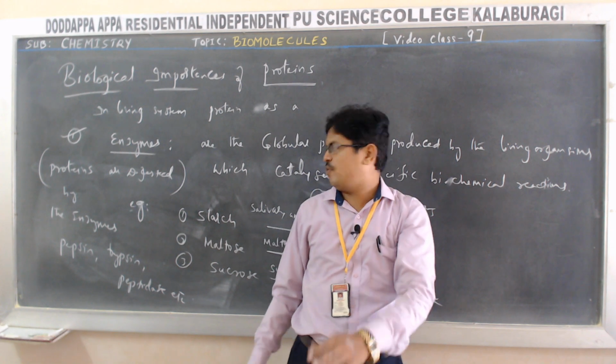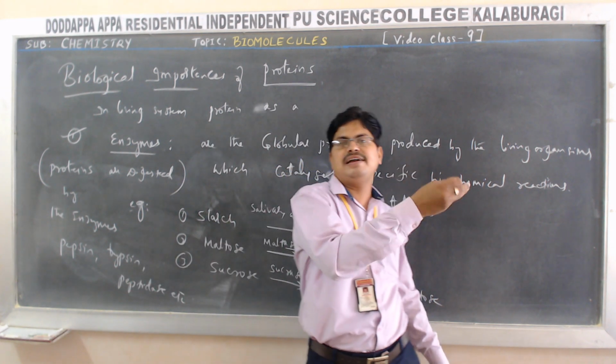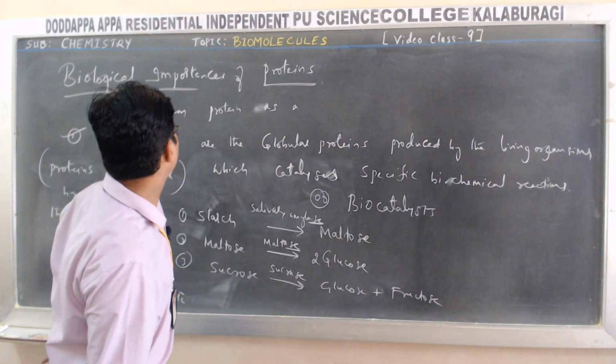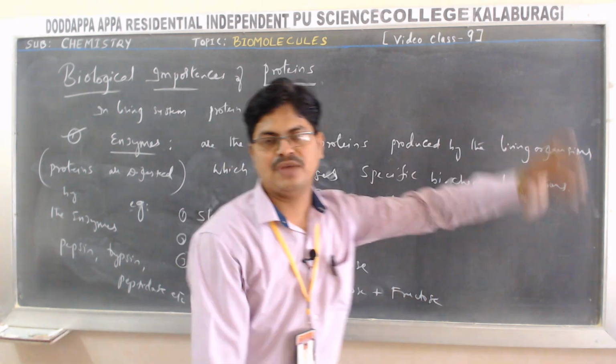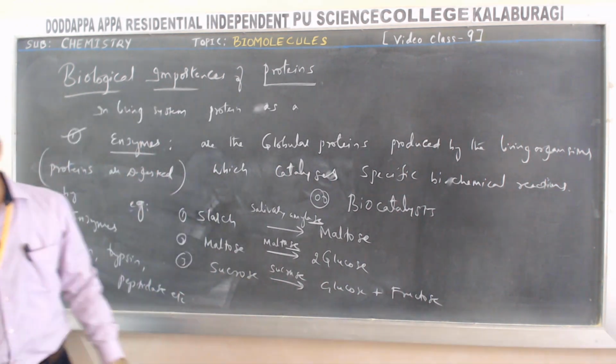Proteins are digested by what? The enzymes pepsin, trypsin, peptidase into peptides or into amino acids. So that's the role of enzymes in our body, how the proteins act as enzymes.